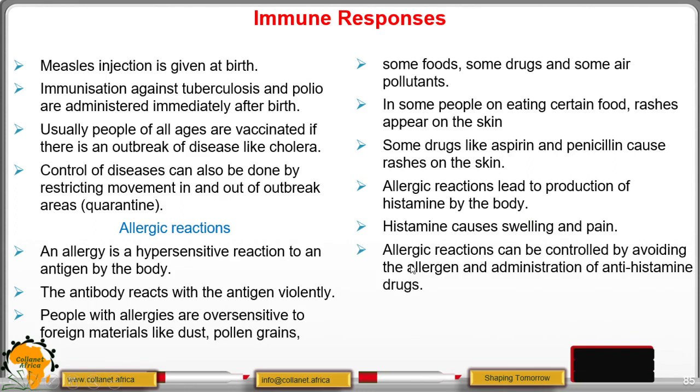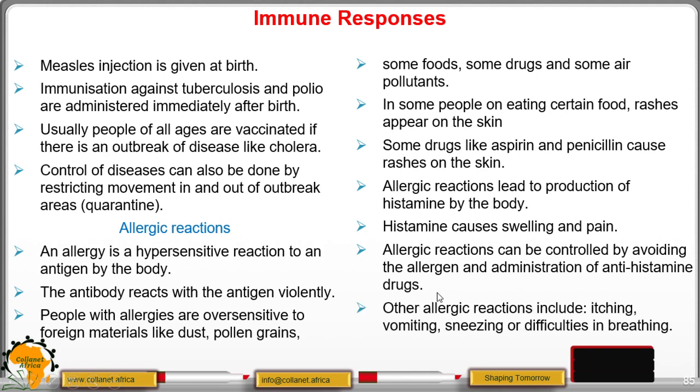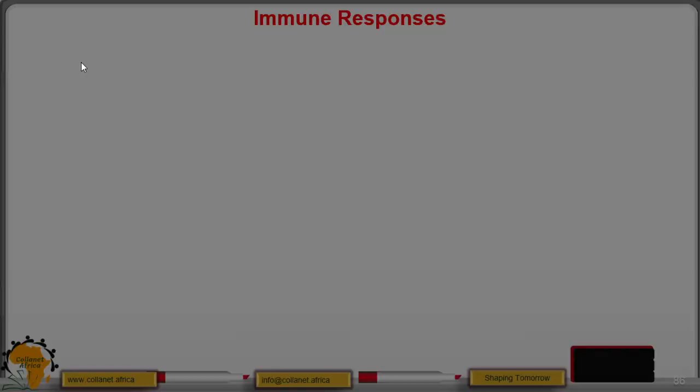So allergic reactions can be controlled by avoiding the allergen and administration of antihistamine drugs. Other allergic reactions include itching, vomiting, sneezing, or difficulties in breathing. So you might have seen people when they come in contact with the dust or pollen, they have problems with breathing, or they develop asthma.